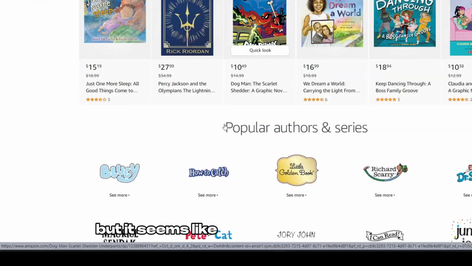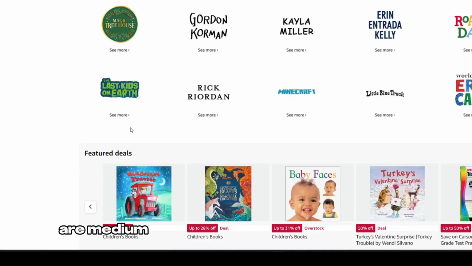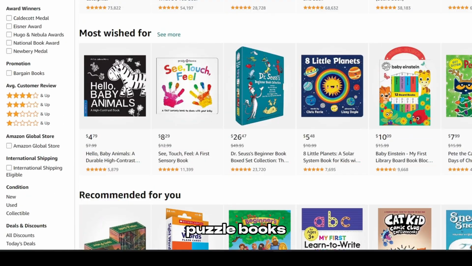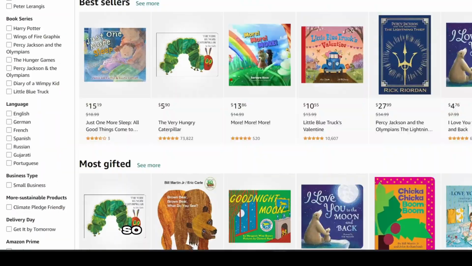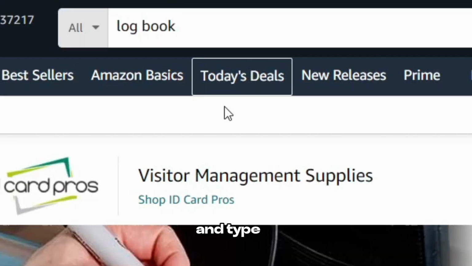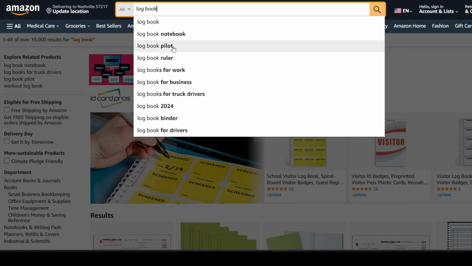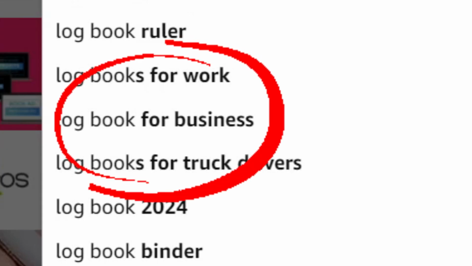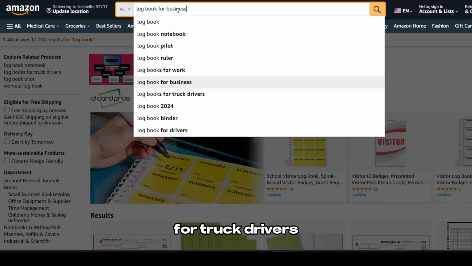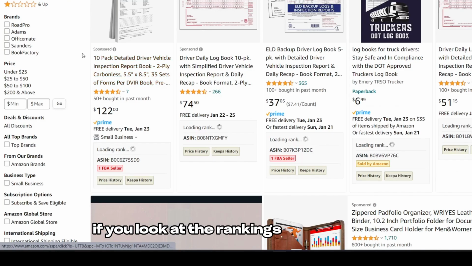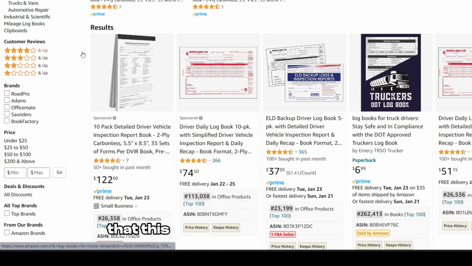But it seems like most of these books are medium content books, like coloring books, activity books, puzzle books, these kind of books. So I'm gonna go to Amazon and type in logbook. And you can see here, I get more search terms like logbook for business, for truck drivers. Let's check this one, for example. If we look at the rankings of the books, you can see that this is the lowest one,